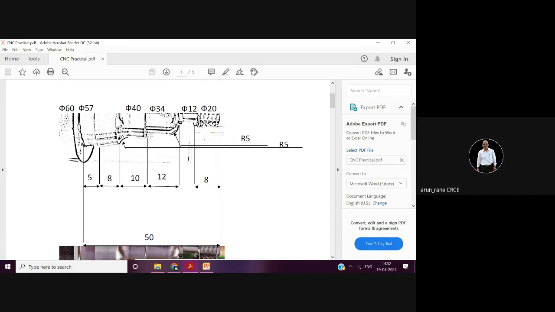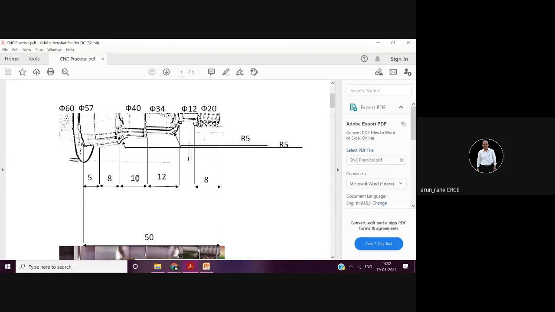27, isn't it? Then again say X40. Then here Z minus, now how much is this radius? This radius is 5. So you have to stop 5 mm before. So now this will be 15, 27 and 5. So 32. So Z minus 32. Now you say G02, then X57, alright, and Z minus all this.